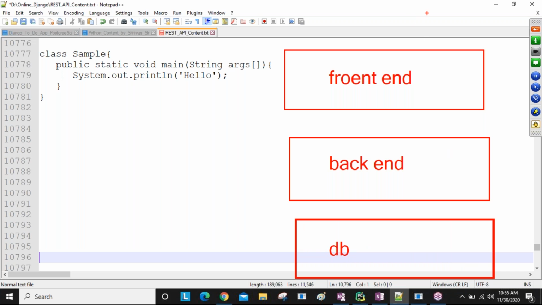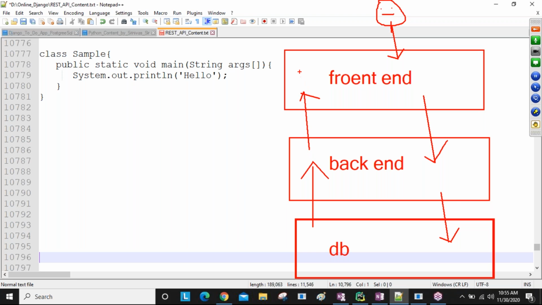For example, here one human being is there, the user. This user interacts with the front end. Users always interact with the front end application, the presentation. This presentation interacts with the backend code to perform logic. Our backend code interacts with the database to store data or get data from the DB. The database gives the result to the backend code, and now our backend code gives the response to the front end.